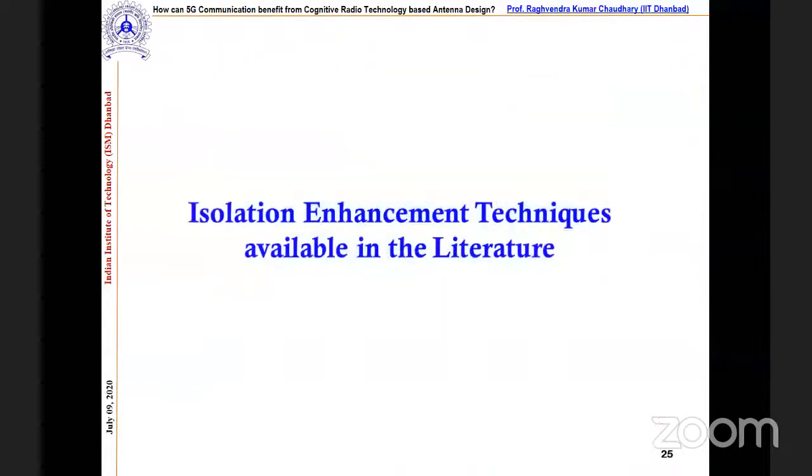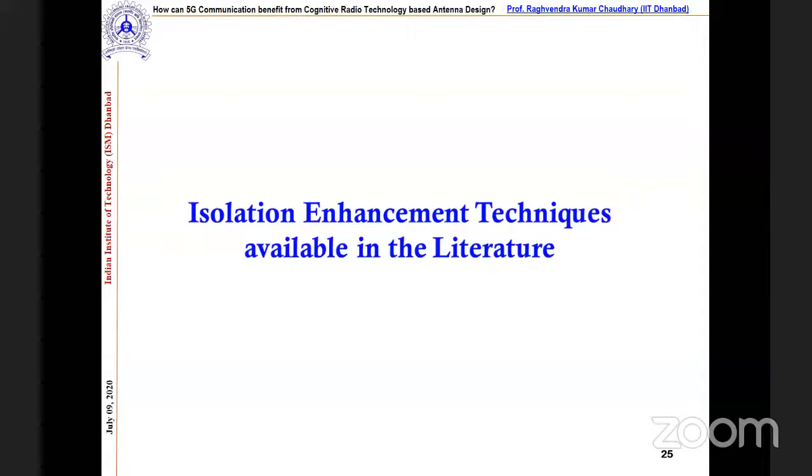Now in this presentation, I will present some of the work done by our research group, my students. Basically we worked on isolation, and to improve the isolation we use certain techniques, which I'm going to explain. Then we incorporated that for CR technology. This presentation is divided into two parts: one is the MIMO, and another is how we combine this MIMO with CR.